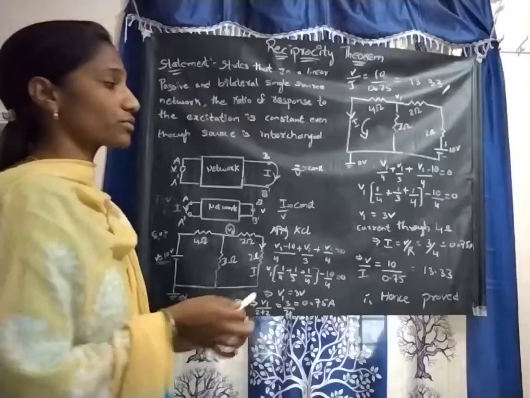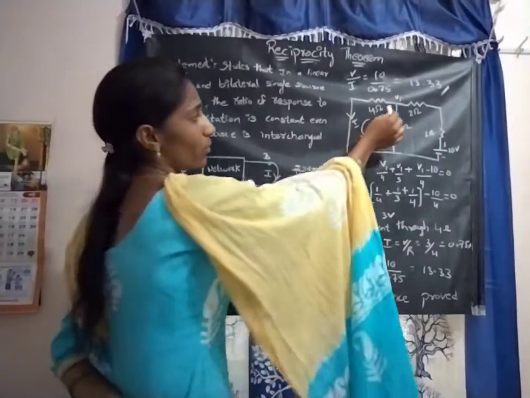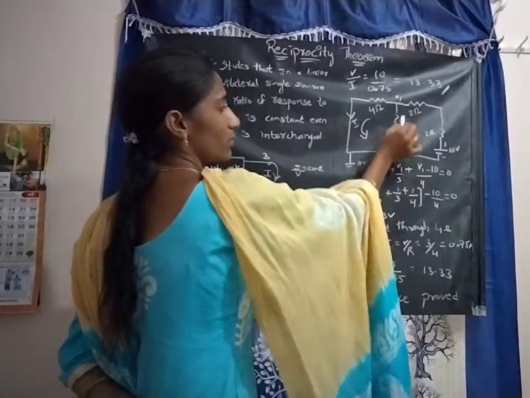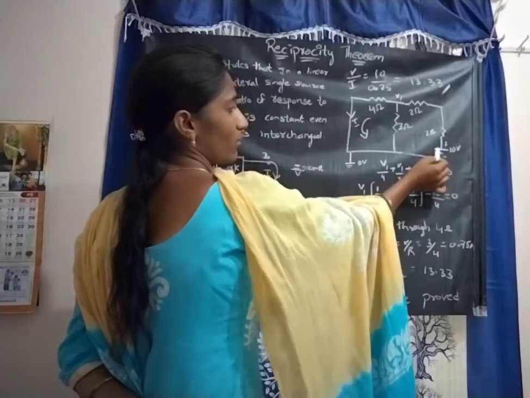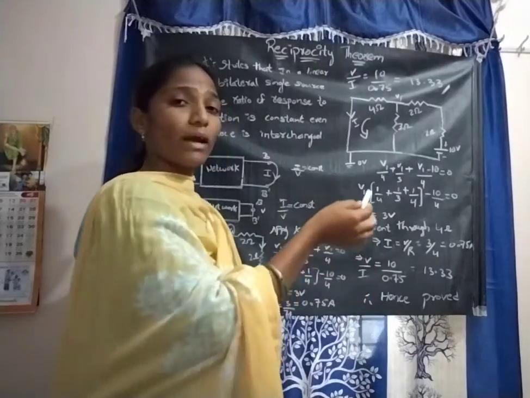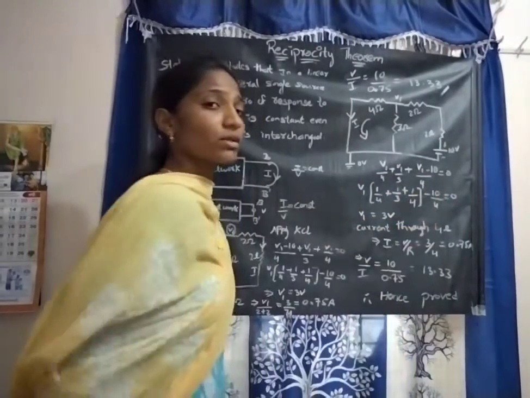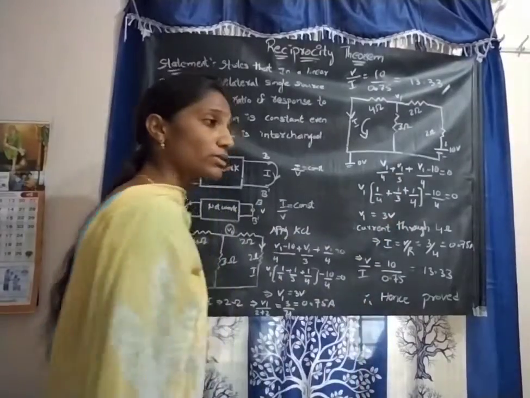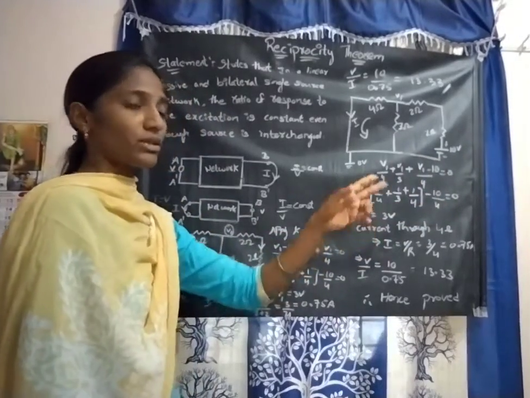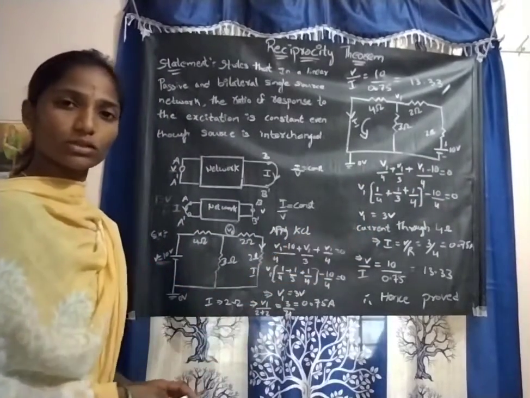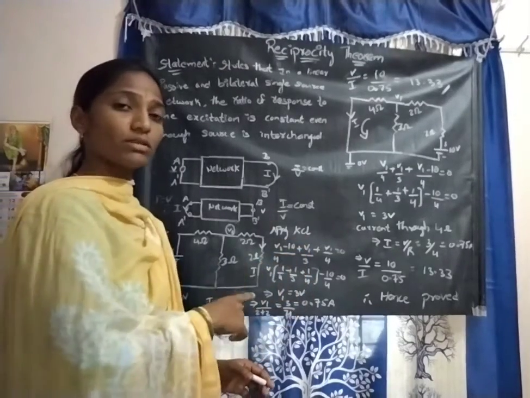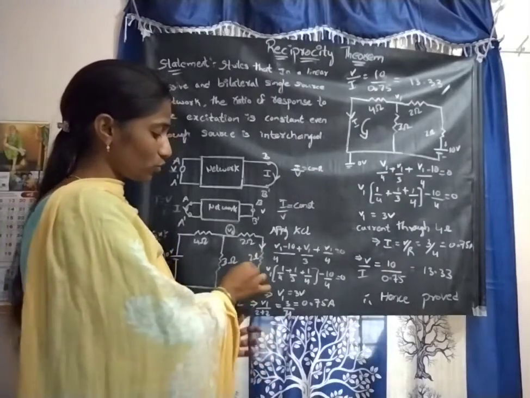Again apply Kirchhoff's current law. Now V1 by 4 plus V1 by 3 plus V1 minus 10 by 4 is equal to 0. Again taking V1 common: 1 by 4 plus 1 by 3 plus 1 by 4 minus 10 by 4 is equal to 0. After calculating all the values, we get V1 equal to 3 volts. Then again we calculate the current value, the same as we did previously.